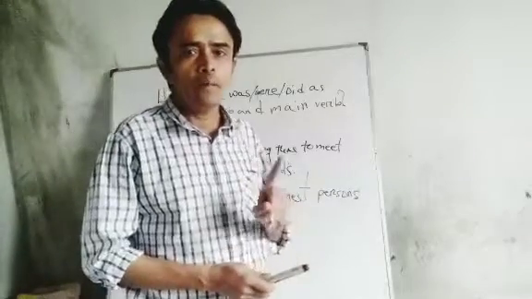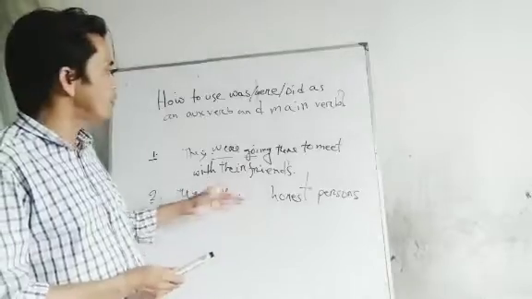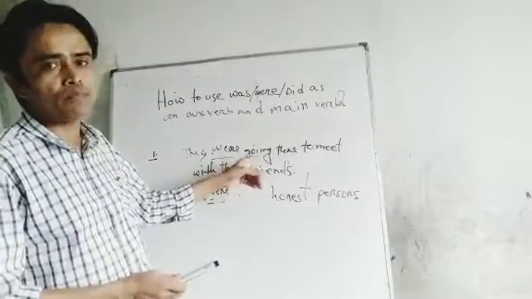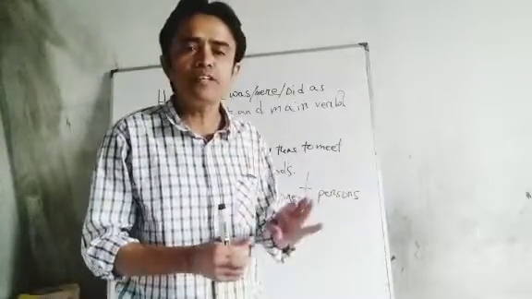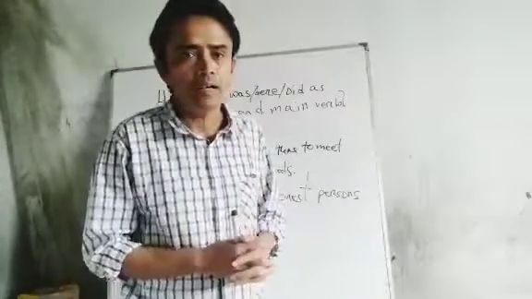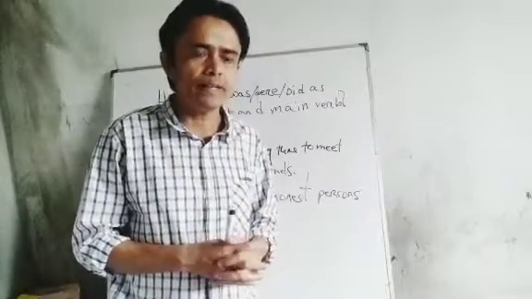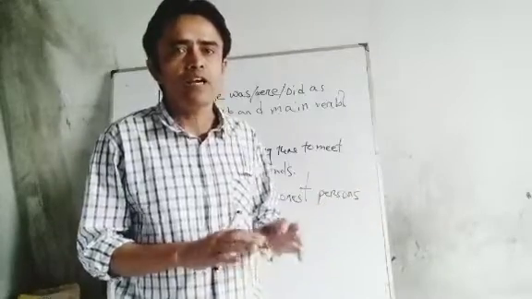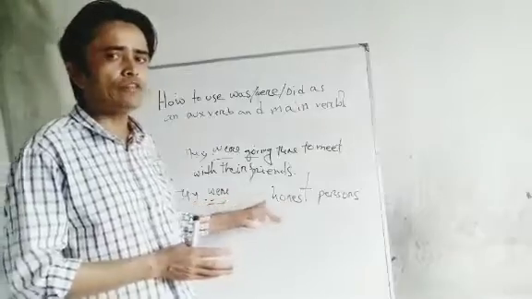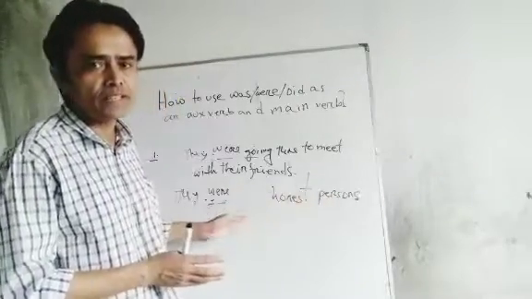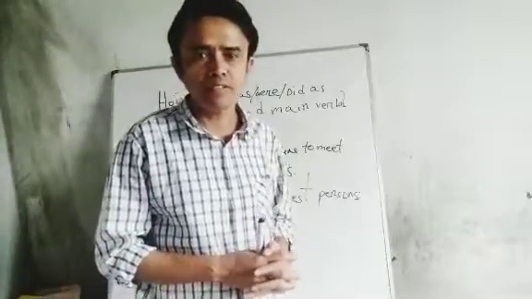This is of course past indefinite tense, because after was or were we don't see any ing with the verb, and if you don't see any ing with the verb, and if you see there any was or were, of course that will be past indefinite tense. Remember it, this is very important. At the time of making sentence, sometimes we feel confusion. So do you understand that if we see was, were, but there is no ing, that means that is past indefinite tense. But after was, were, if we see ing, of course that is past continuous tense.